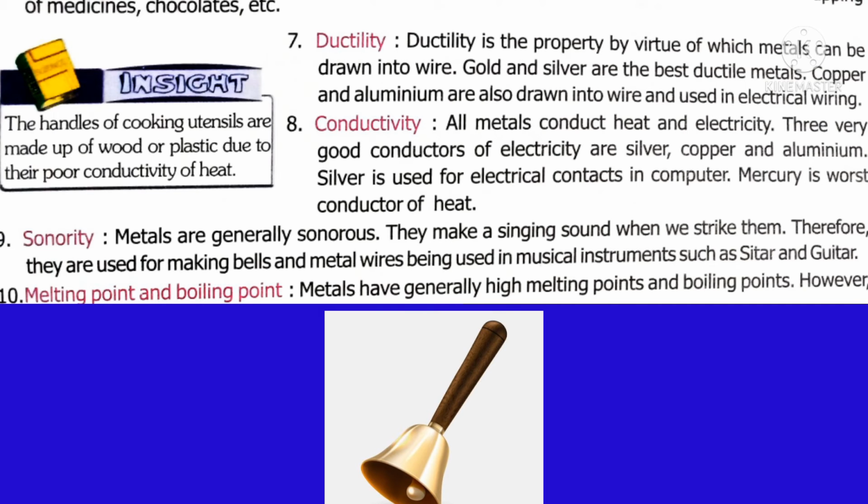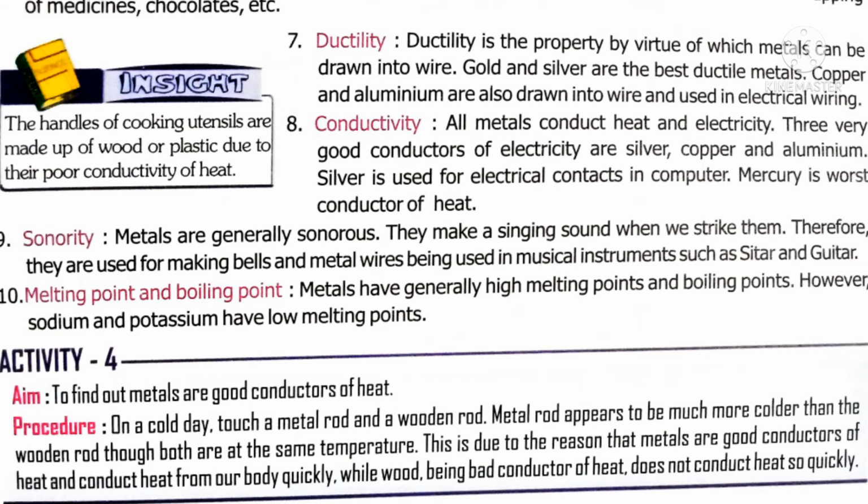When we strike the metals with any stick or any other material, these metals make a clinking or singing sound. Metals have high melting and boiling points, except soft metals like sodium and potassium. They have low melting points.